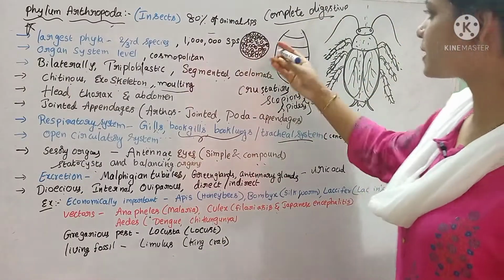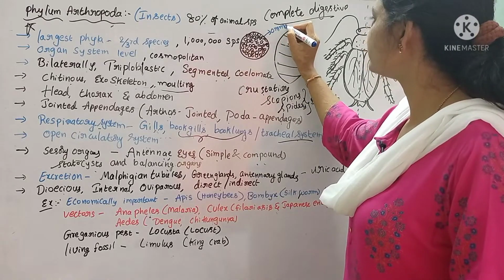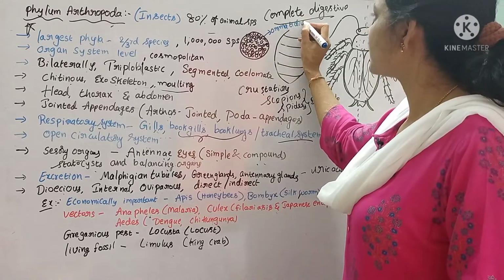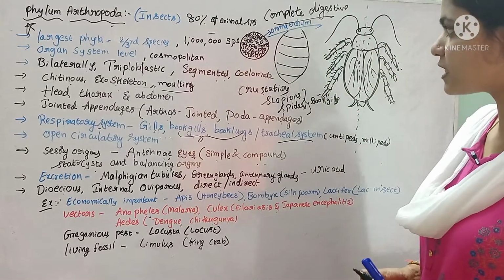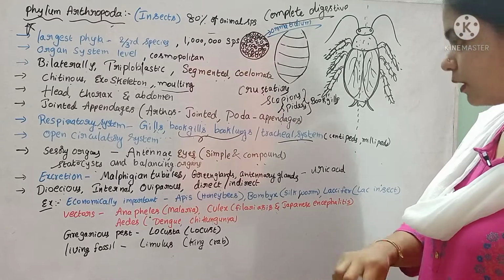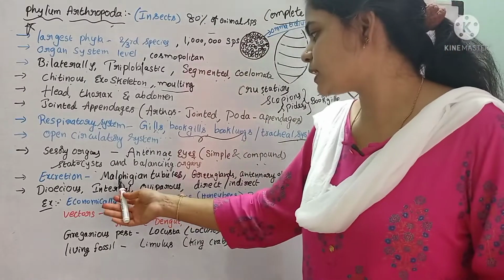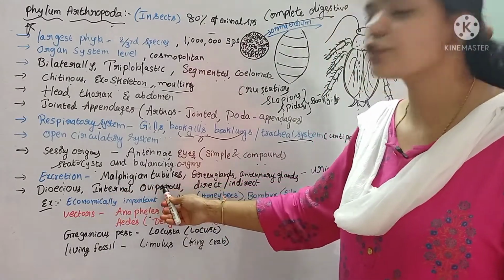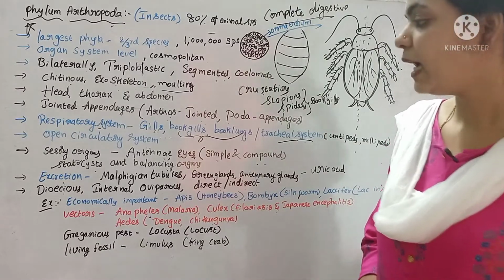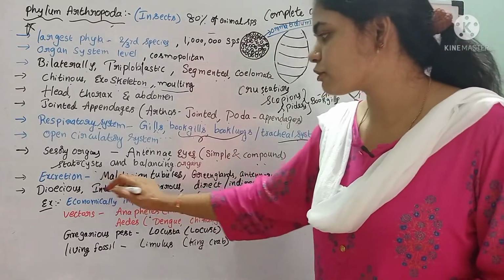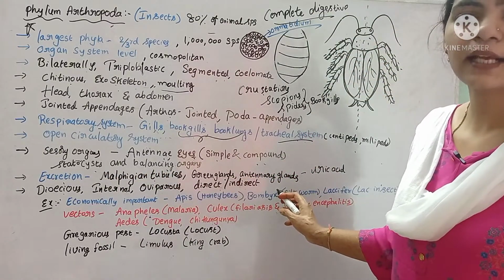So each single subunit is called an ommatidium. Each subunit is called an ommatidium, the subunits present in the compound eyes. The excretory system consists of Malpighian tubules, green glands, and antennary glands.